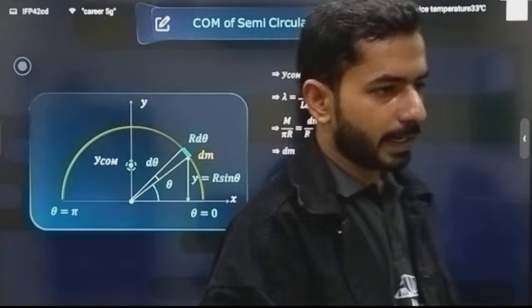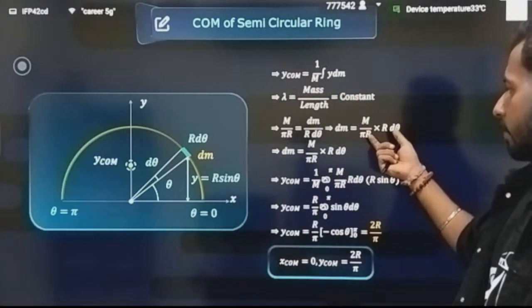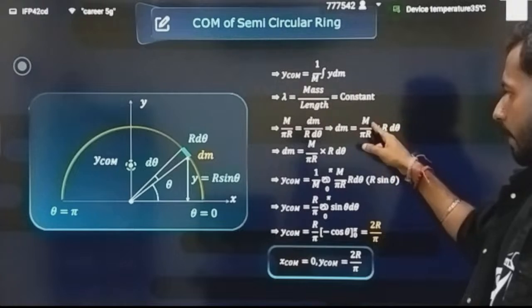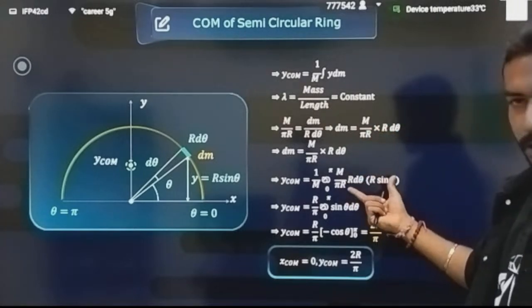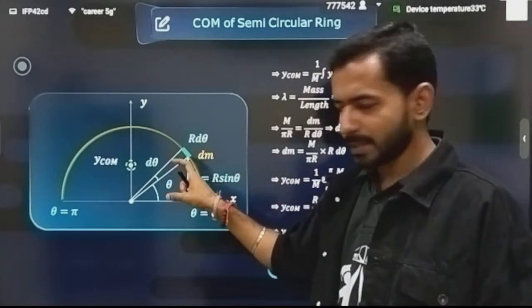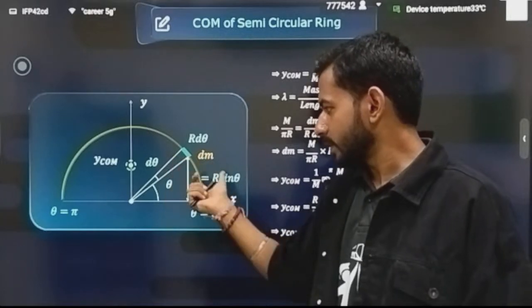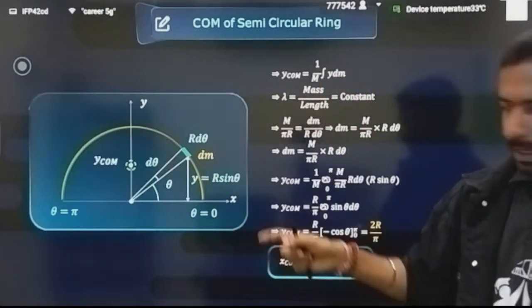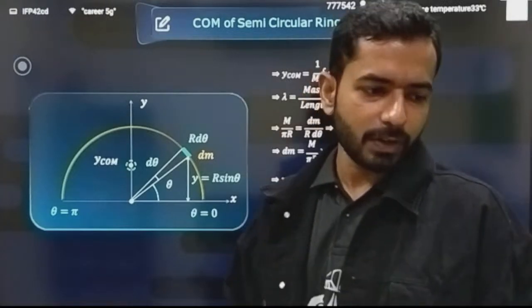See, here you can integrate it simply. You have just put y dm, and dm you have written as m divided by pi r into r d theta. Just replace it in the equation, and here you will be writing y as r sin theta, because you can apply the right angle triangle, you can take the component y, the perpendicular distance from the dx element, as r sin theta. Just put that and integrate from 0 to pi, and you will have your answer.